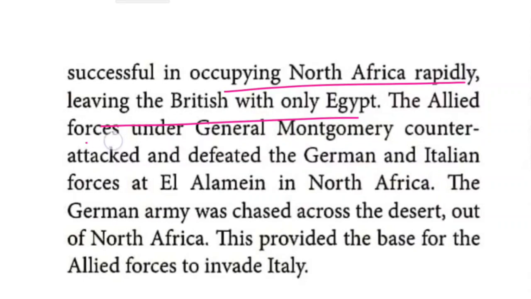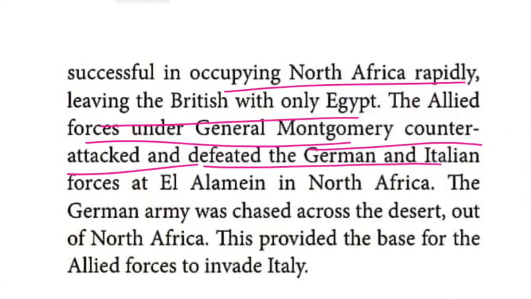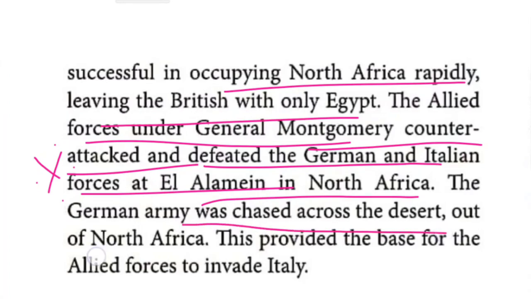So Allied forces, and this is very, very important, children, Allied forces under the leadership of General Montgomery counter-attacked, and defeated the German and Italian forces. This is a one word answer: where were the German and Italian forces defeated? At El Alamein in North Africa. El Alamein is a place name, located in North Africa. The German army was chased across the desert out of North Africa. This provided the base for the Allied forces to invade Italy.